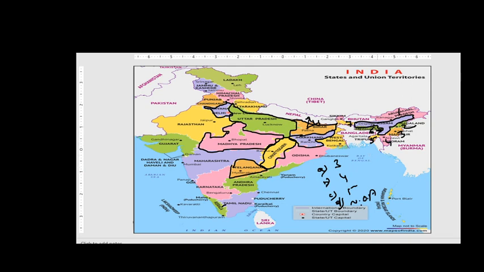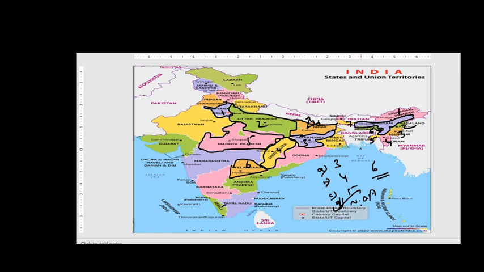So we will see now how many states there are. 1 2 3 4 5 and 6, right? 6 will be the correct answer friends, so there is no such option. So the correct answer is none of the above. D will be the right answer friends, right?